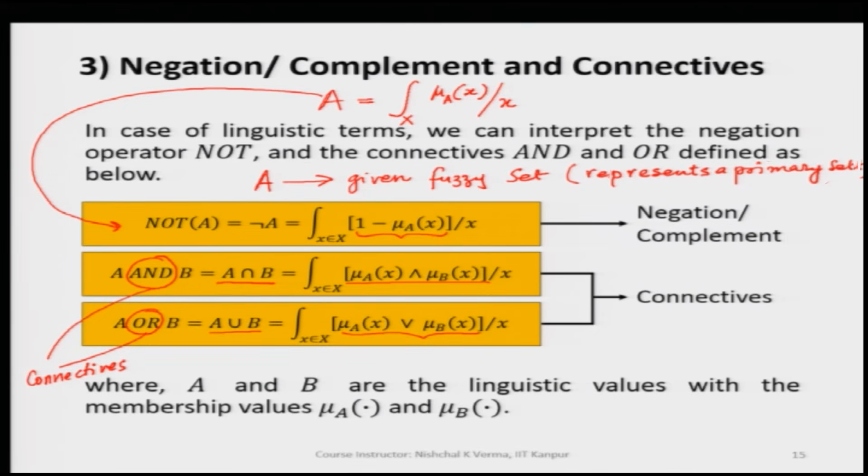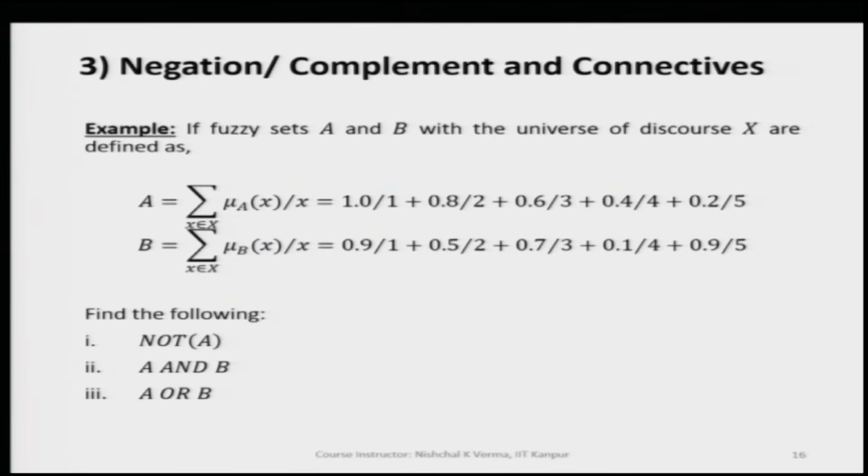So, any primary term set, any primary fuzzy set, any linguistic value can be converted into its hedges, or into other fuzzy sets with negation or with connectives, and we can get a new fuzzy set. So, let us take an example here to understand the negation, complement and connectives.